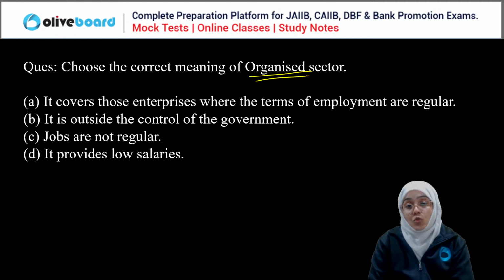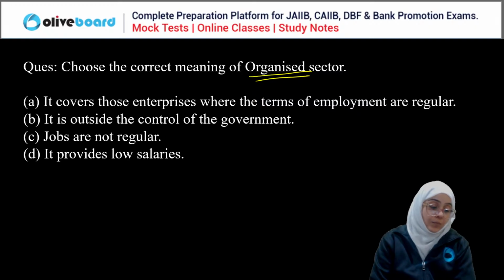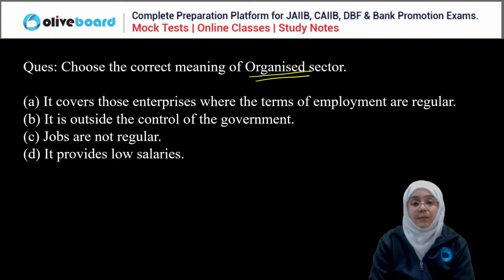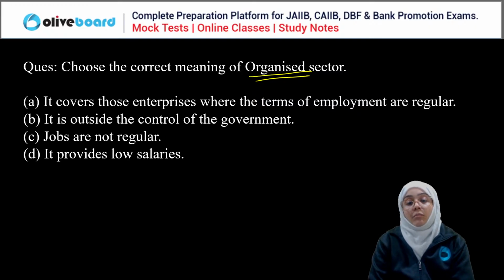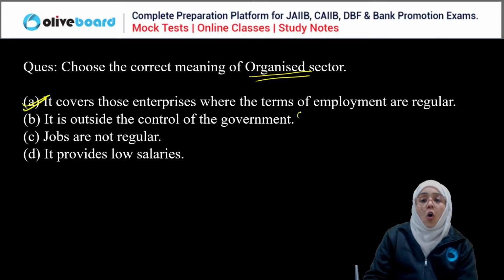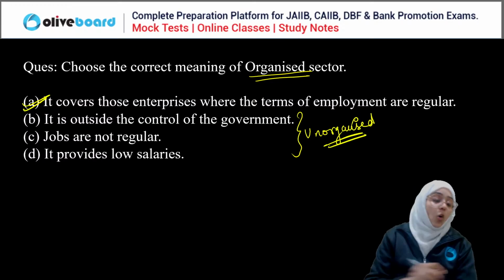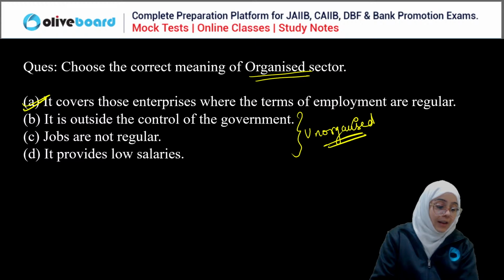It is outside the control of the government. Jobs are not regular. It provides low salaries. Obviously A is the correct answer. The rest, all three, are characteristics of the unorganized sector.